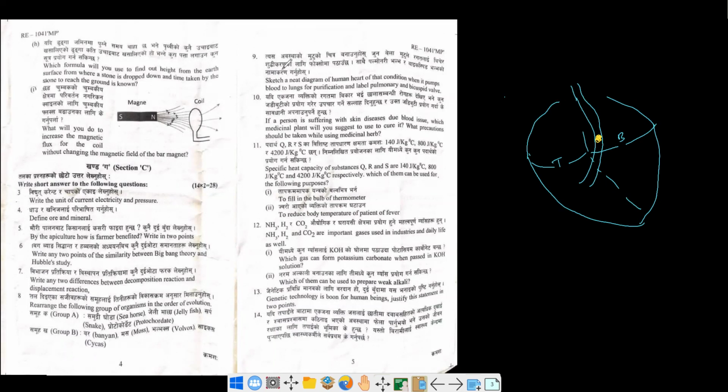Next is question number 10. What it is saying is: a person has a disorder in the blood and has developed various types of skin disease; which herb would you advise to use for treatment? If you recall the different types of herbs that you have studied so far, the one that cures skin diseases is neem. So neem, as we call it in Nepali, is the best herb that cures this skin disease that comes due to an issue in the blood.